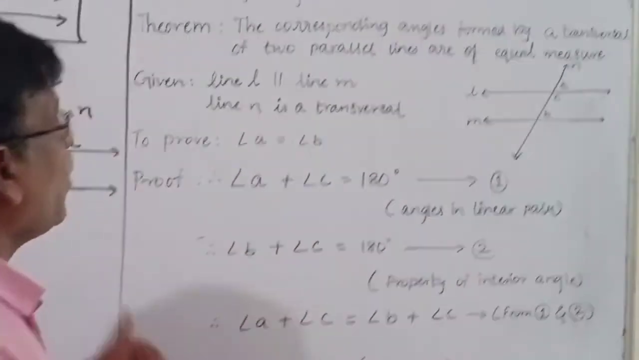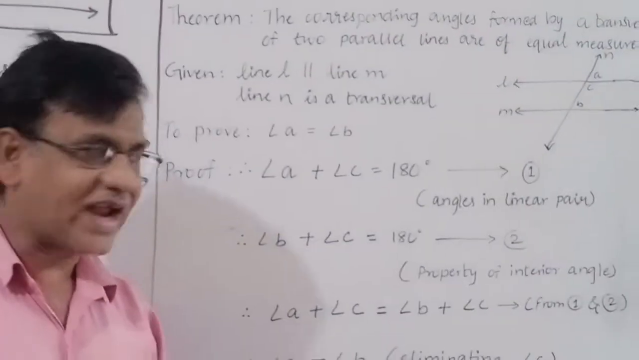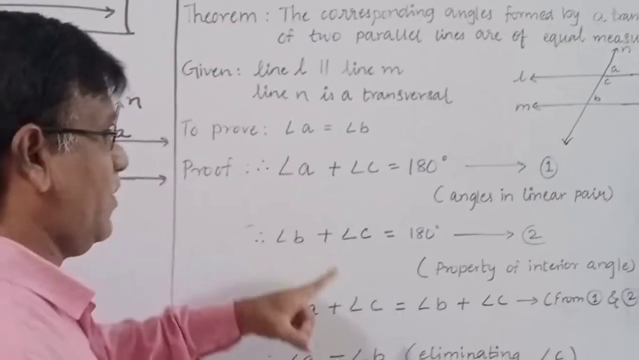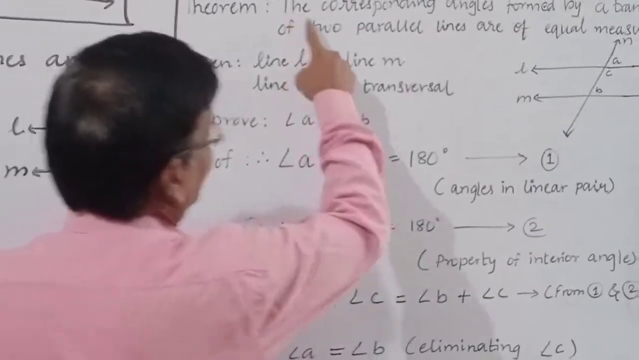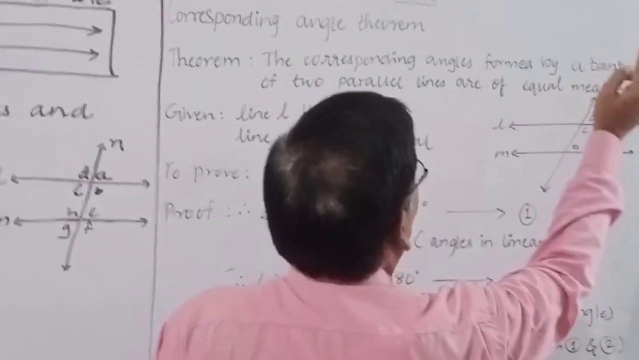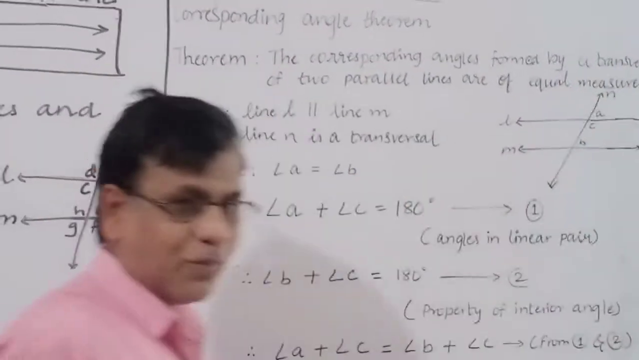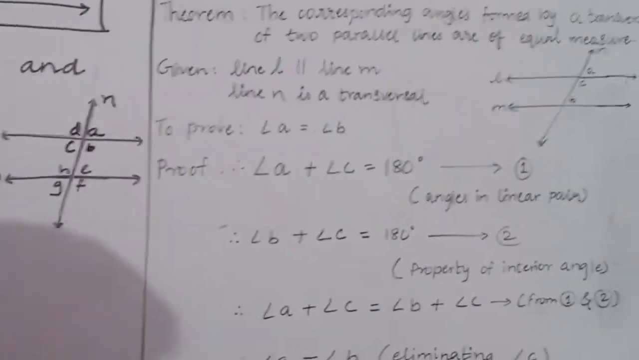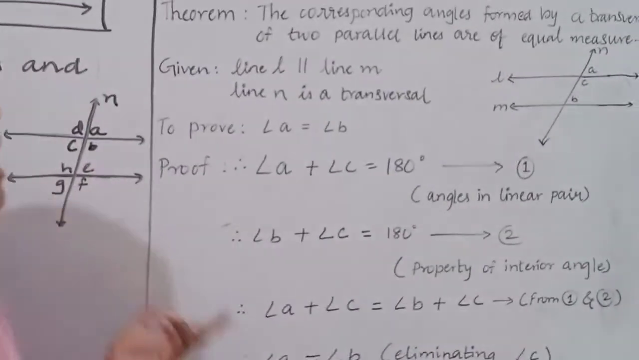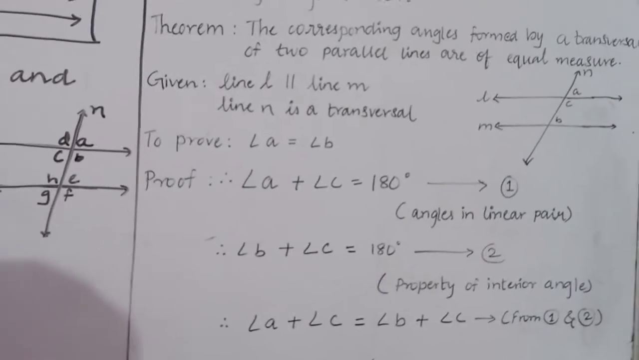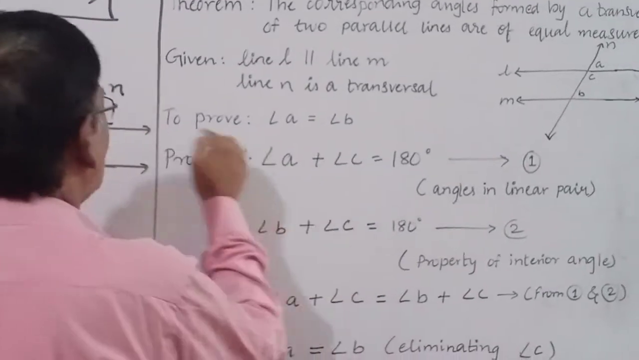Okay. Now what to prove? The consequent. Second part is consequent. That is to prove. What to prove? See here, the corresponding angles formed are of equal measure. You have to prove that the corresponding angles formed by these parallel lines are always equal. This is to prove.